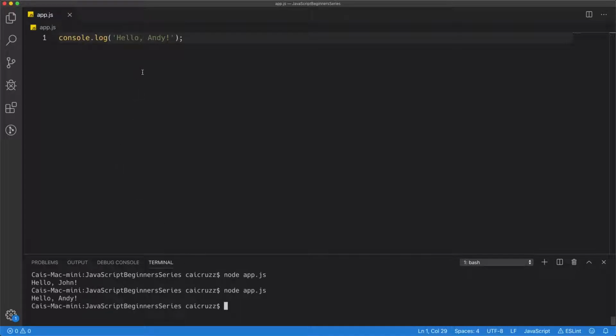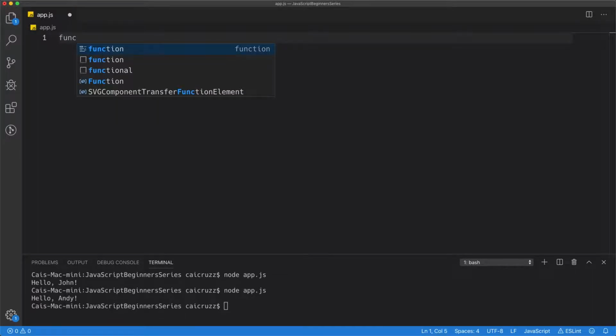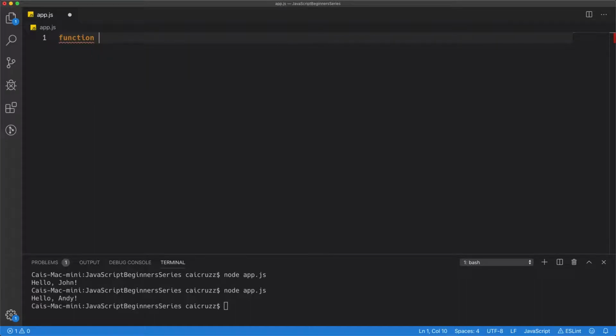Yeah, that's fine and all, but you can actually do something cooler, and you can use something called a function. And of course, as you have seen, we have keywords. In this case, it would be the function keyword. Then you give it a name. Functions take a name. Not all the time, but for now, let's just say that functions have a name.